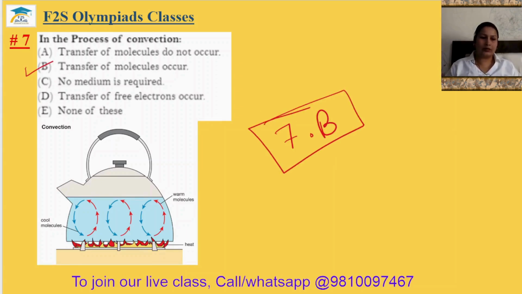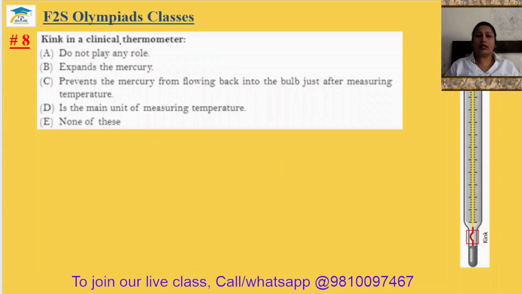Question number 8. Kink in a clinical thermometer. This is the kink. The kink is given in the clinical thermometer to stop the mercury when it expands and rises up to a certain limit. It keeps the mercury at its level.